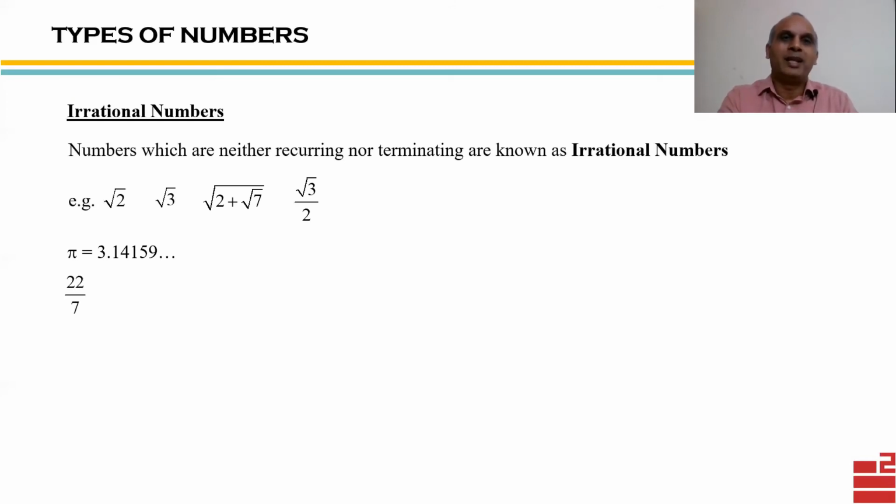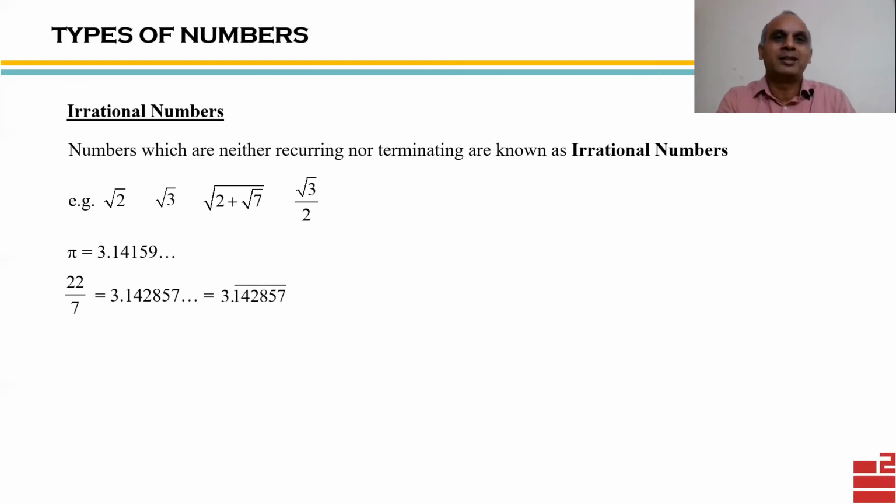All right. Now, many people confuse pi and 22 by 7, because they feel that pi is 22 by 7, and since 22 by 7 is a p by q form number, by definition that's a rational number. This is not true. Please note that pi is not equal to 22 by 7. Please see the value here. The value of pi is 3.14159 dot dot dot, but if you calculate the exact value of 22 by 7, you will get something which is not completely matching the value of pi. They are approximately equal, but they are not exactly equal. So if you go with mathematical exactness, pi is not equal to 22 by 7.